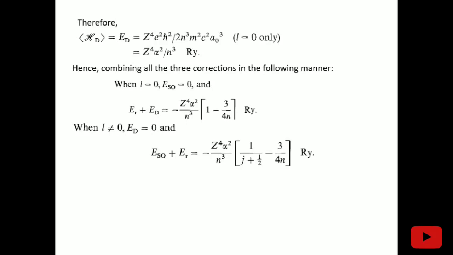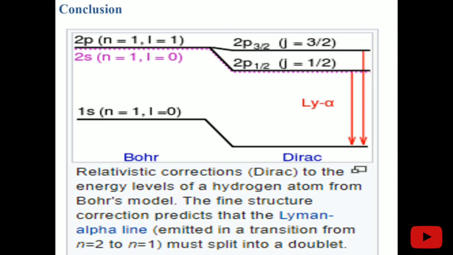Now I am going to represent how we get this. Simply, this is the Bohr model, which gives this energy for N equals 1 and N equals 2. Here I wrote this wrong, this is N equals 2. Now the splitting in this N equals 2 energy state and the 1s energy state, due to the Bohr model, we get this. But due to the Dirac equation, after adding some corrections, there is splitting between these two energy levels also, 2p 3/2 and 2p 1/2. But what is this purple line?